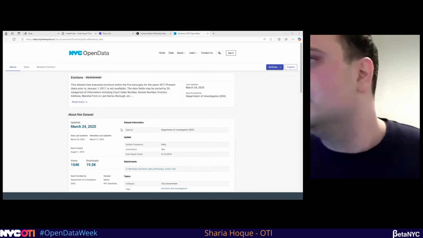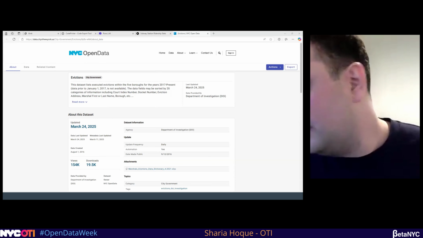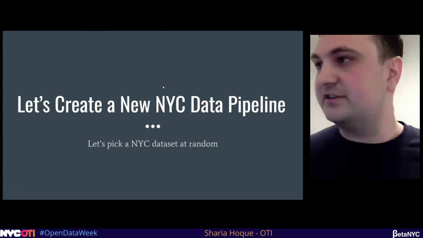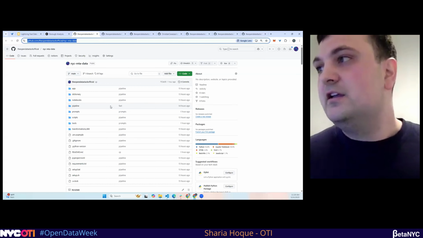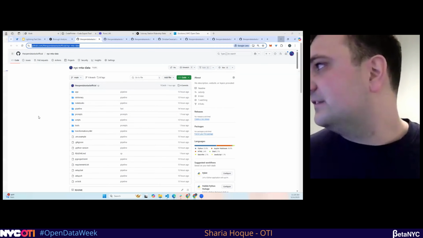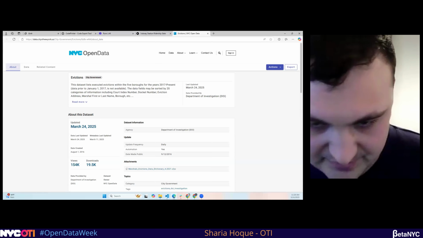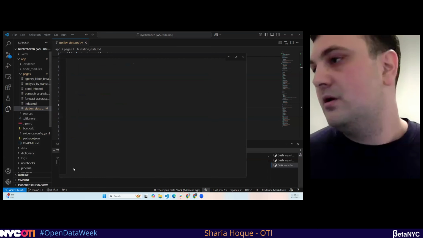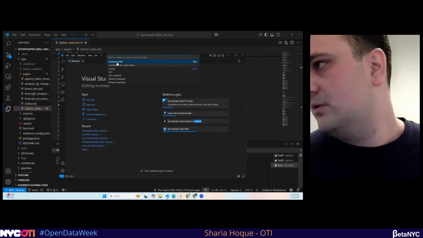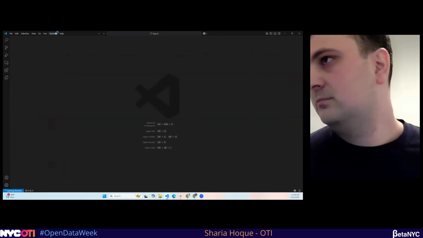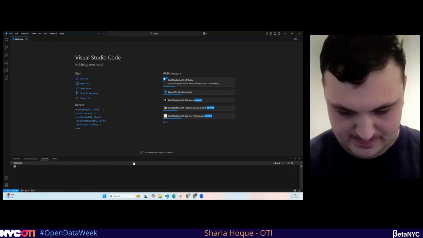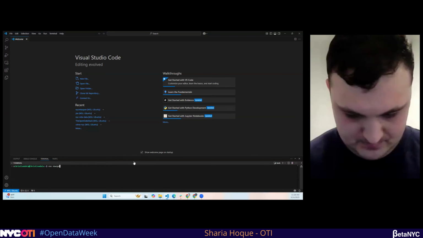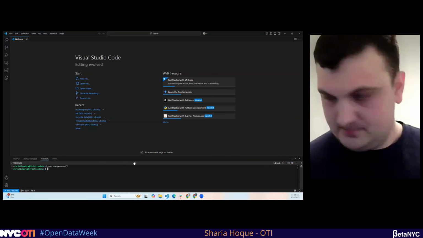Pretty not bad. So what are we going to do? Well, I'm cheating a little bit, but the point here is to show an example of a workflow of how things might be in the future with AI. So I'm going to use this NYC one as a little template. Let's see how fast we can speedrun this. What we're going to do is open up a terminal and get going.